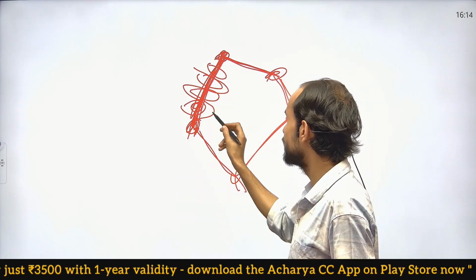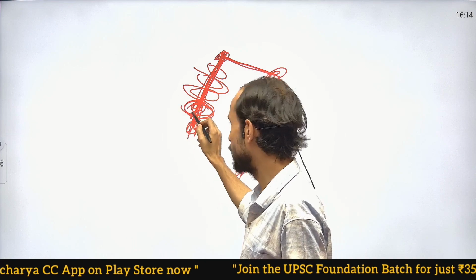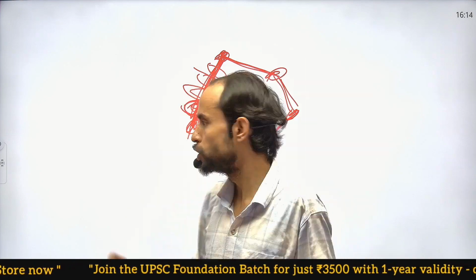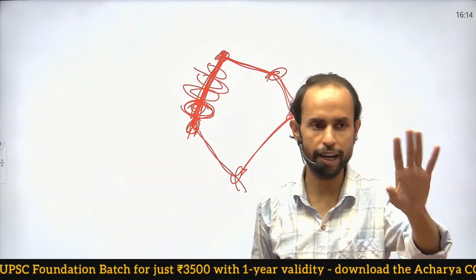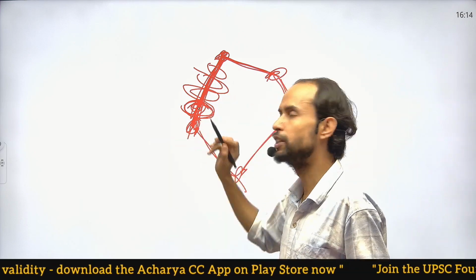So the government says that okay, the private property which belongs to a particular person over here, we will give you some compensation. You shift to some other place, we will give you the monetary compensation, or we will allot you some other part of the land, but just leave this place.